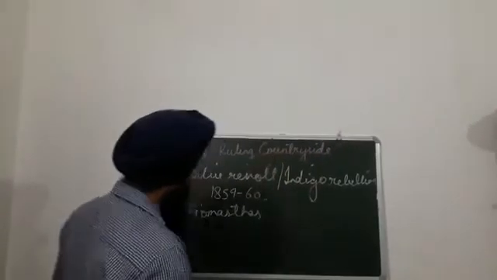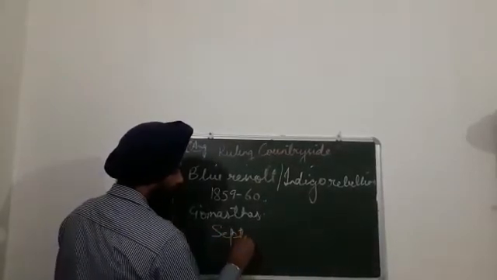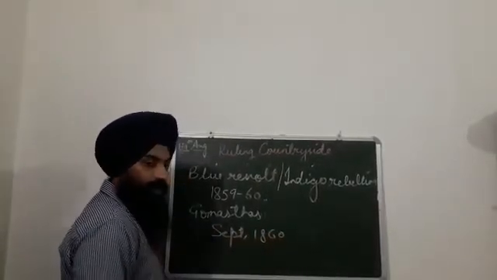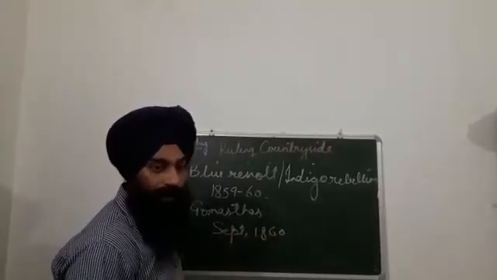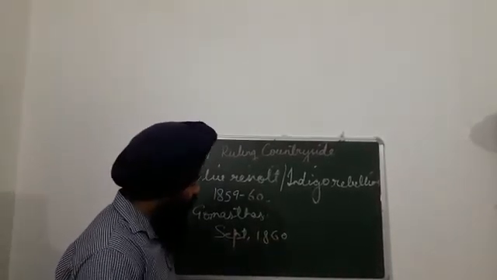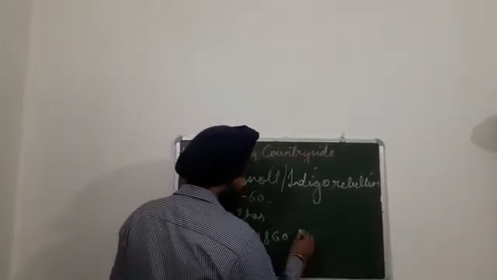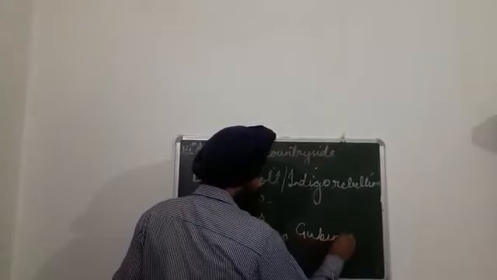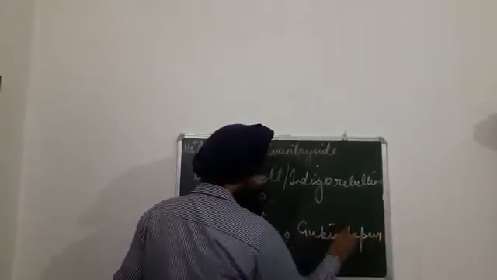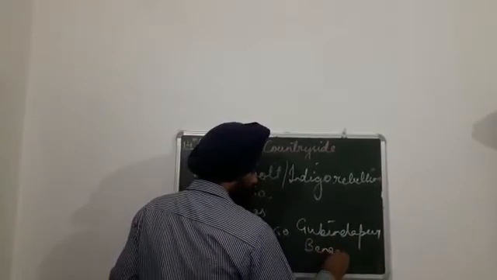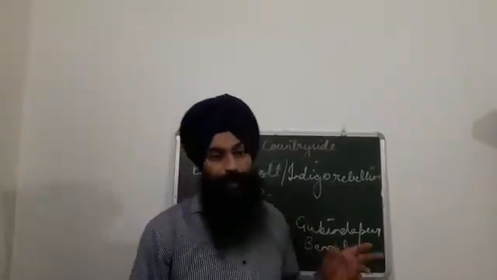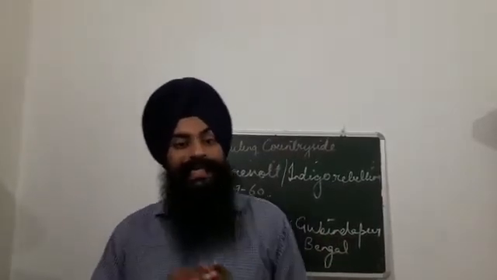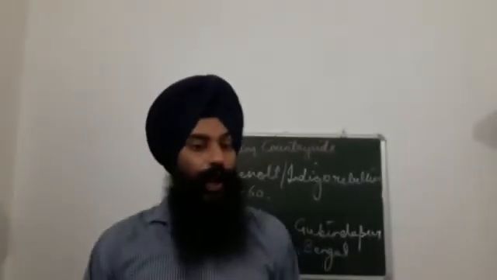In September 1860, farmers who were fed up with the exploitative policies of the planters started a revolt at the place of Gobindapur in Bengal. Gobindapur was the place where the blue rebellion started first in Bengal and then expanded to other areas where the farmers faced the exploitation of planters. The revolt started from a small village of Gobindapur in Bengal.